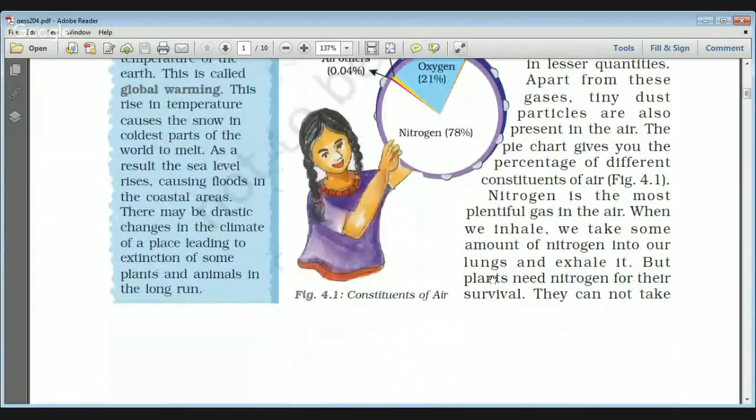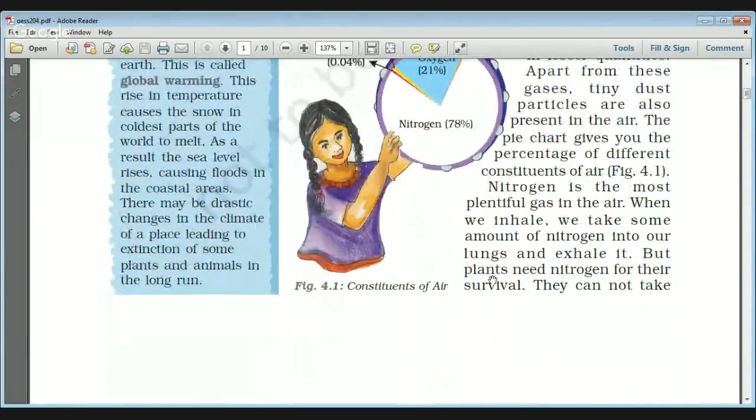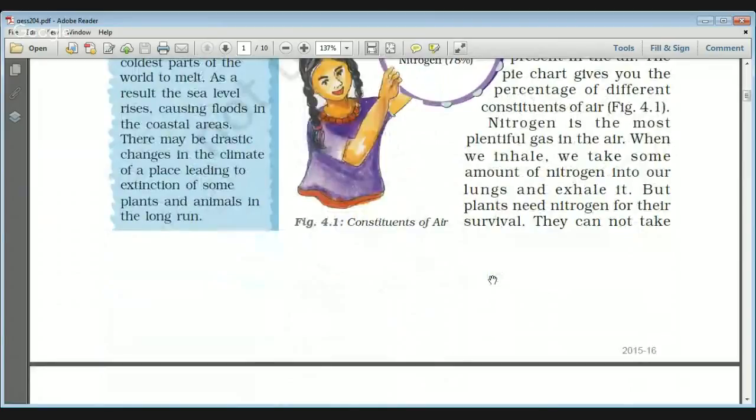Now, nitrogen is the most plentiful gas in the air. Whenever we inhale the air, we take some amount of nitrogen into our lungs and then exhale it. We, as human beings, and plants both need nitrogen.